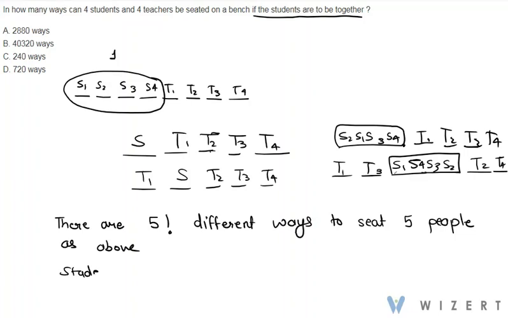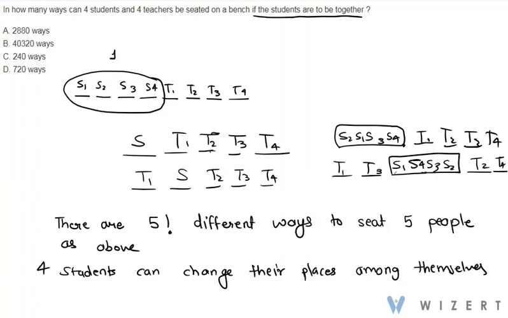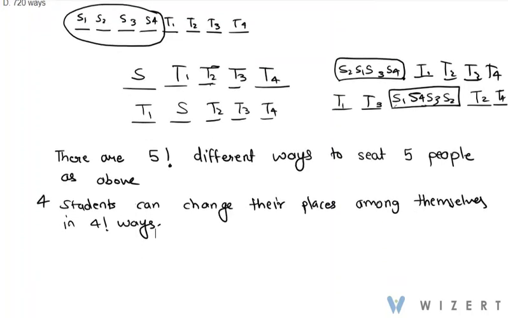The 4 students can change their places amongst themselves in 4 factorial ways. Okay, now we have to consider all of their seating arrangements together.